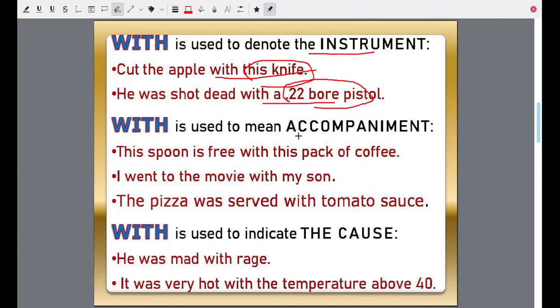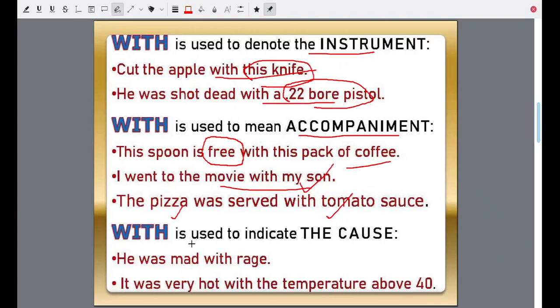With is used to mean accompaniment. The spoon is free with this pack of coffee. So coffee you're buying and the spoon comes along with the coffee, a free accompaniment. It accompanies. I went to the movie with my son. My son accompanied me. The pizza was served with tomato sauce. The pizza was there. It was accompanied by tomato sauce.